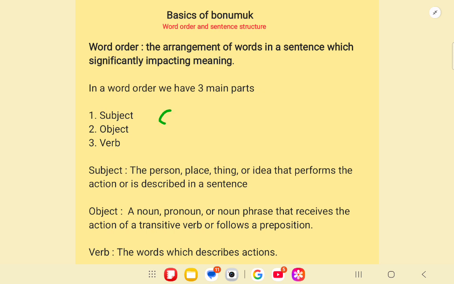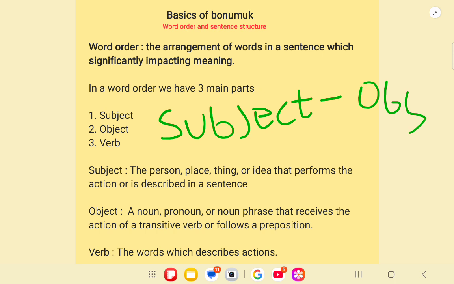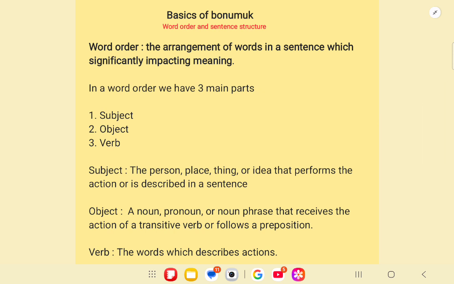let's say we have word order: subject, object, and verb. So what are these? In word order there are three main parts: subject, object, and verb. Let us first understand what a subject is.